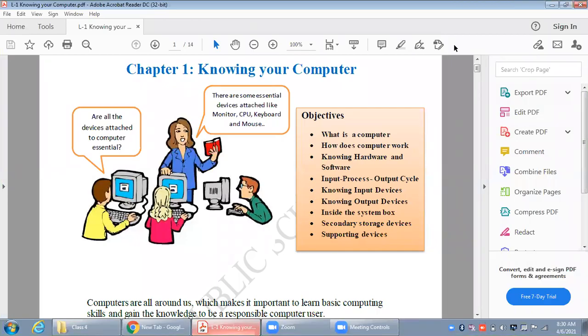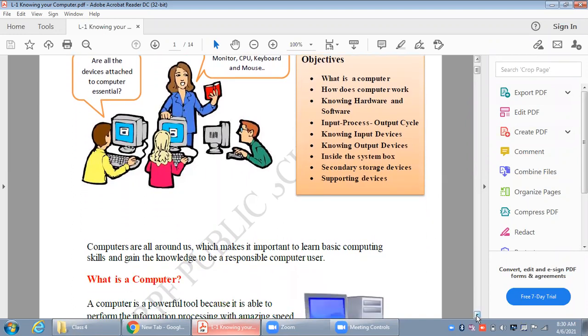Good morning, everyone. Today we are starting with chapter number 1, Knowing Your Computer. In this chapter, we will learn about what is computer, how does it work, what are the basic input and output devices attached with the computer, what is hardware and what is software, what are the various secondary storage devices. All these things we will learn in this chapter.